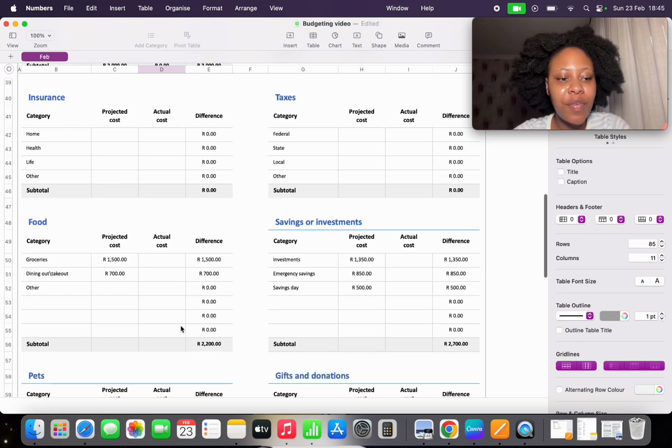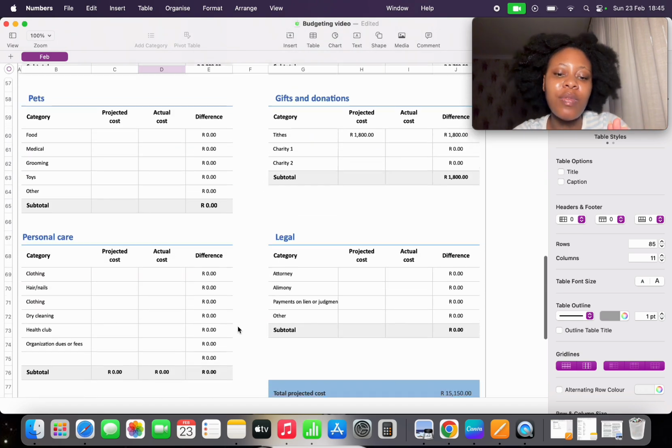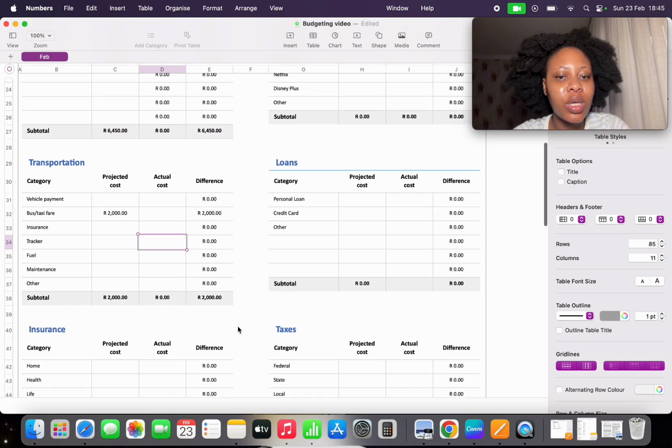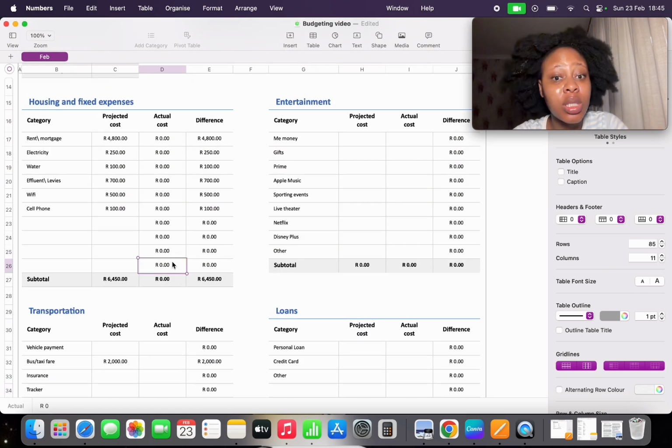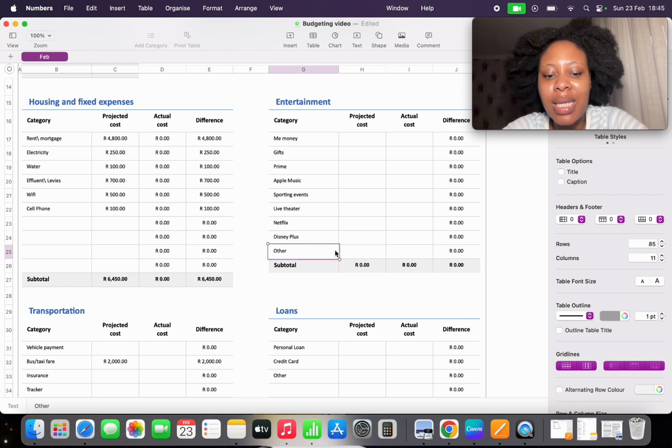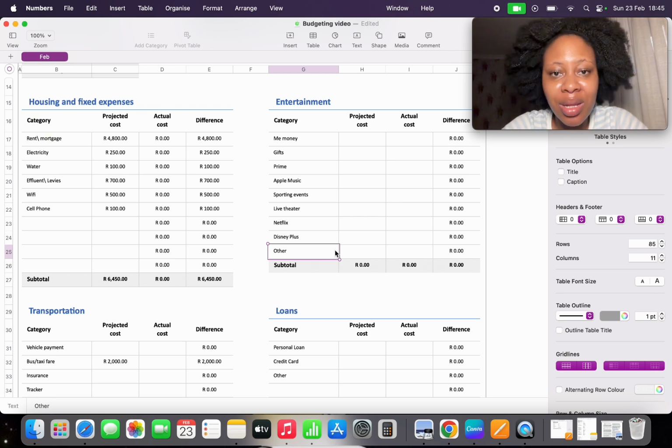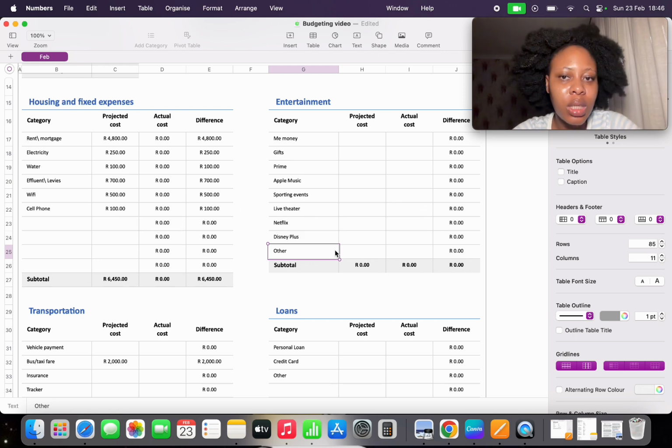So let's continue. Here we've gotten our food, we've gotten our savings, investments, we've gotten our tithes and offering somewhere and we've got housing and transportation. Now these two, the entertainment and the loans or debt, like I said, your situation may differ. If you're in a position where you don't have a credit card or personal loan, great, please keep it that way. Don't get credit if you don't need it. Really, if it's a real need and things are happening and you need to borrow money from a financial institution, that is a totally different situation. But to get a credit card for the sake of trying to patch up your month, no, rather thug it out until you can afford your lifestyle and consider that as an indicator to actually decrease your lifestyle.